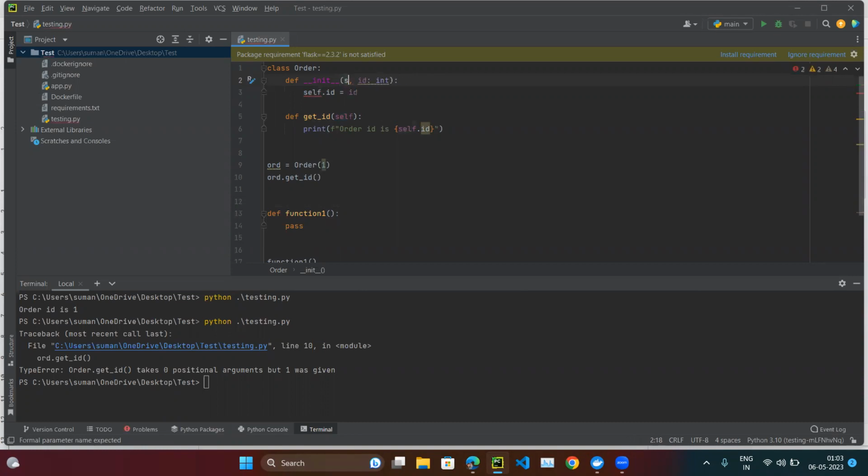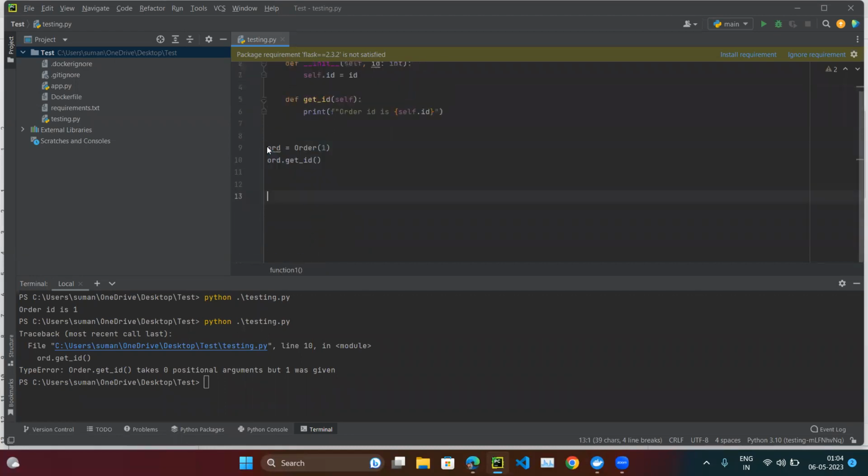The answer is yes, because this is not a reserved keyword in Python. It could be anything, just the first argument. Because we are calling the get id function using ord, ord is being passed, so we need some argument here to accept that, and that should be the first argument.